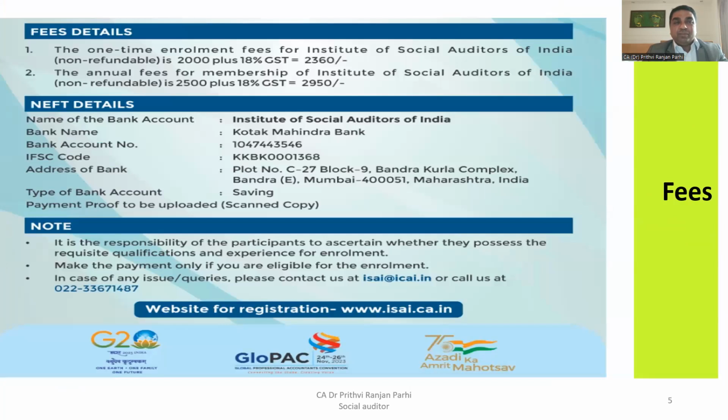Some cost is also involved in getting that certificate. You can apply to NISM for that certificate, and you can apply for registration. But when you apply for the social auditors membership, you also have to pay a fee. The one-time fee is 2,360 rupees, and there is also an annual membership fee of 2,950 rupees. Both are inclusive of GST. So after getting the certificate, when you apply for registration, you have to pay this fee also.